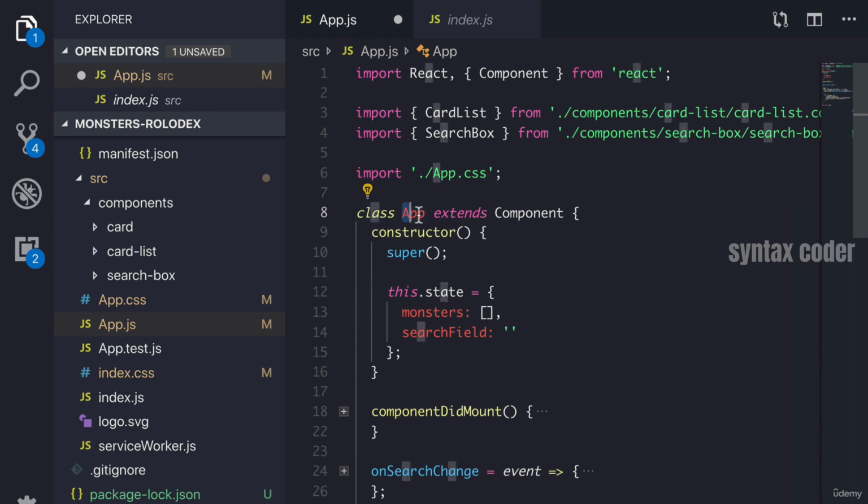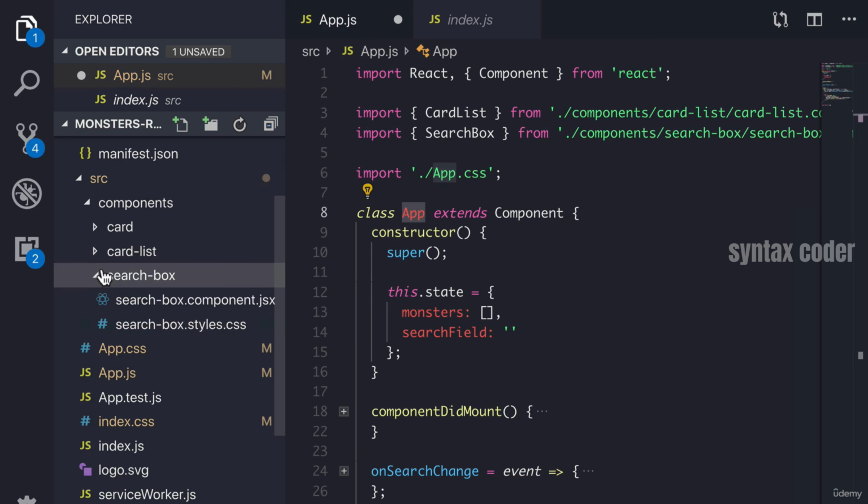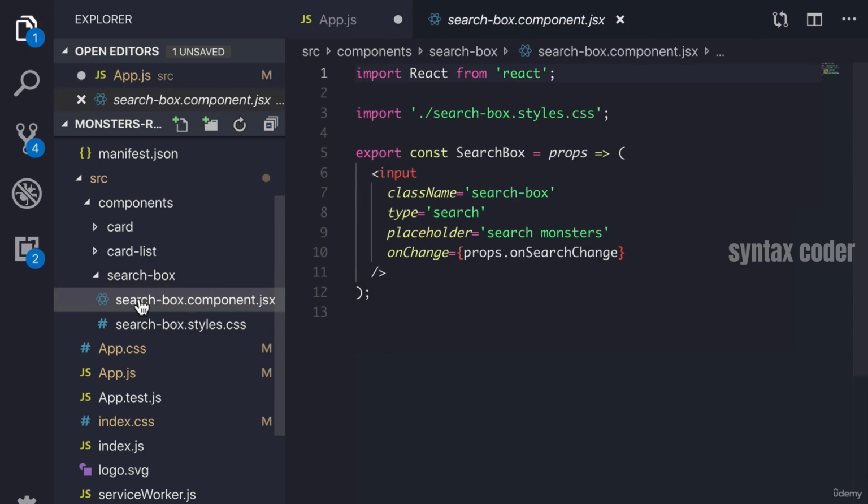So now we can use the app component. Or if we go to something like search box or card list, let's do search box. Again, we won't have this here, but we will build them over the next couple of videos. You'll see that here I have a different way of building a component, and this uses just an arrow function.